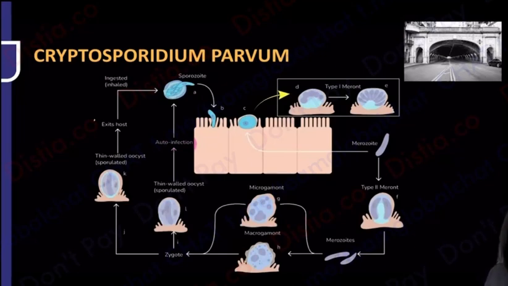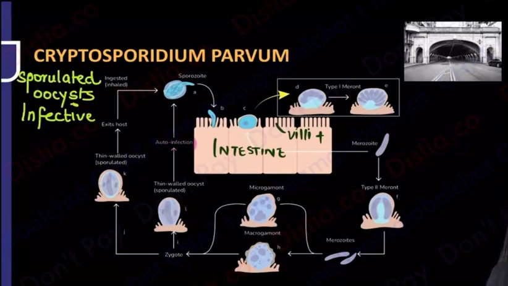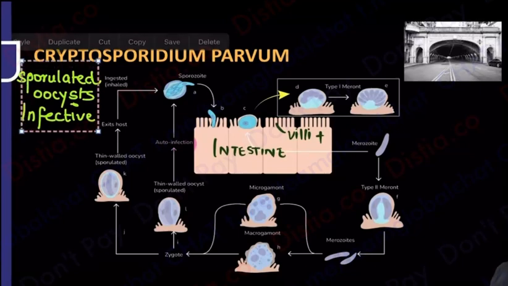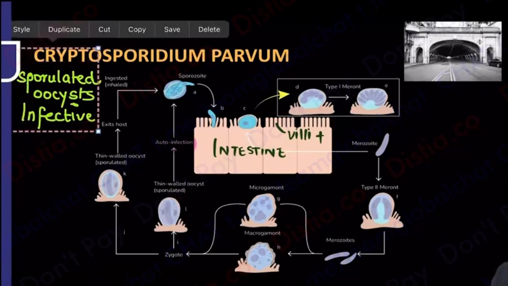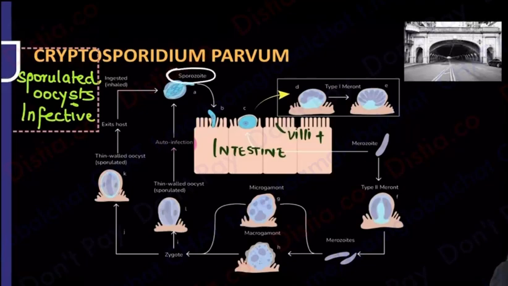So what I can see over here is that this is the intestine. How did I identify the intestine? Because I could see a lot of villi over here, the brush border is visible, the villi are visible. Then I see something is getting ingested. And what is getting ingested? The sporulated oocysts are the infective form. Sporulated means they are going to have sporozoites inside. I can see, yes, sporozoites are present inside it.